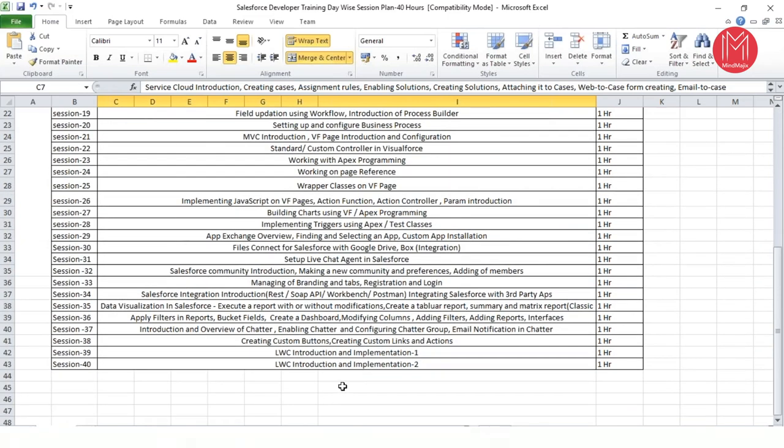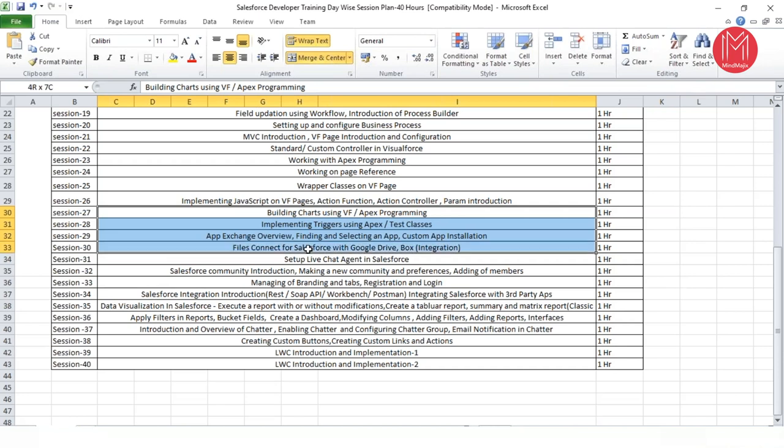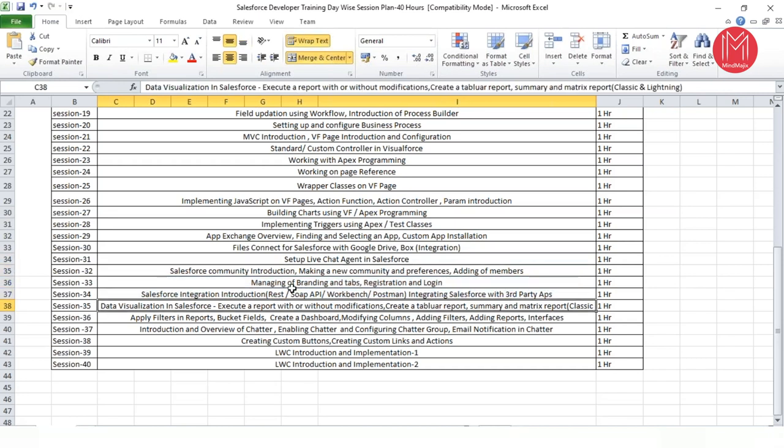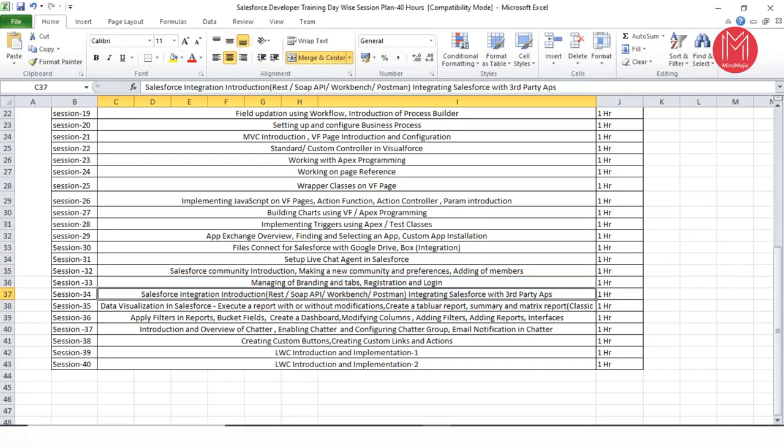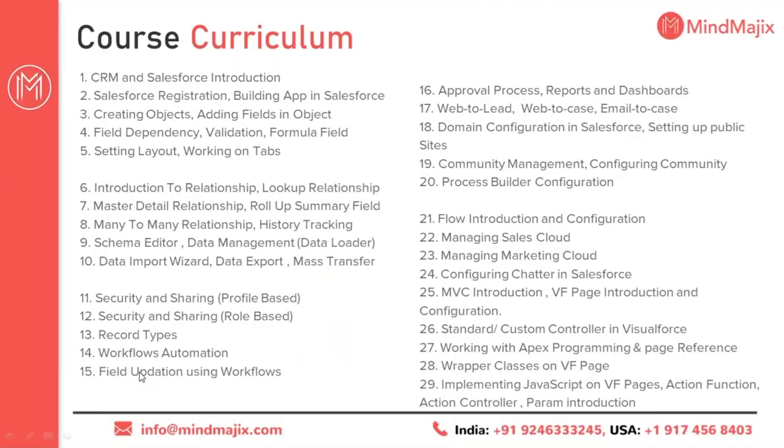Because of the space, I was not able to add the complete course curriculum over there, but as you can see, we have a couple of other sessions like triggers, test classes, AppExchange, files connectivity like integration, setting up live chat agent in Salesforce, community introduction, integration part. We have also included the integration part as a part of our Salesforce development, including custom buttons, custom link actions, and LWC components. LWC components are additional topics we have added just to give you an overview, because in Salesforce development they might require a person who has an idea about LWC components. So we have included these topics as well. So this is about the course curriculum.